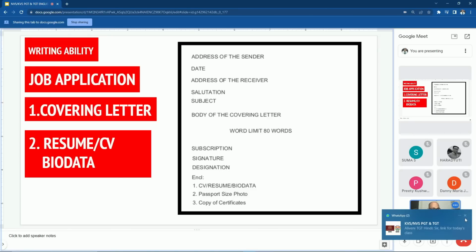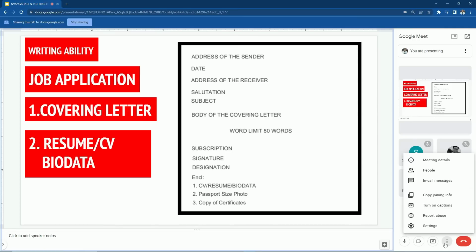It is part of your It is part of your class. Madam is asking. Just let me.